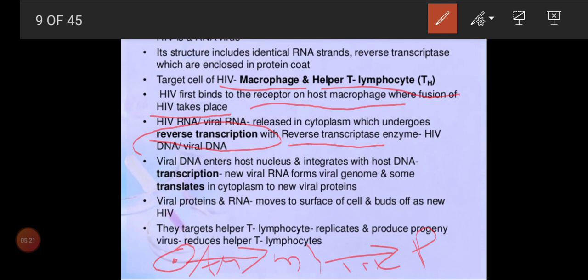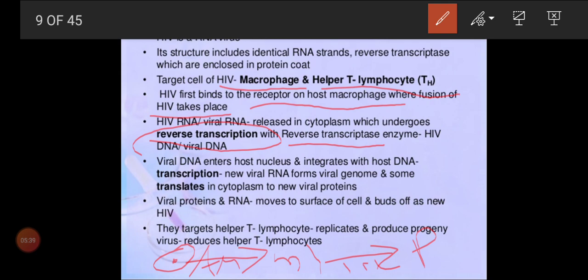Many times I have explained this concept. So the nucleus, meaning DNA here, will do transcription. It will form messenger RNA. Then messenger RNA to protein, that we call translation. This is the normal central dogma of the cell.